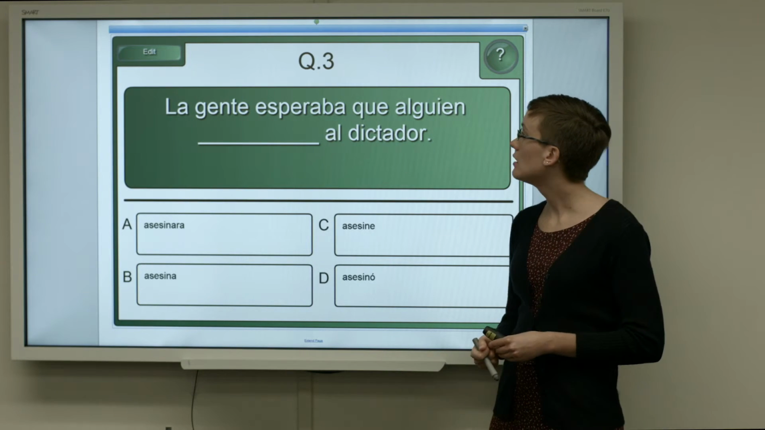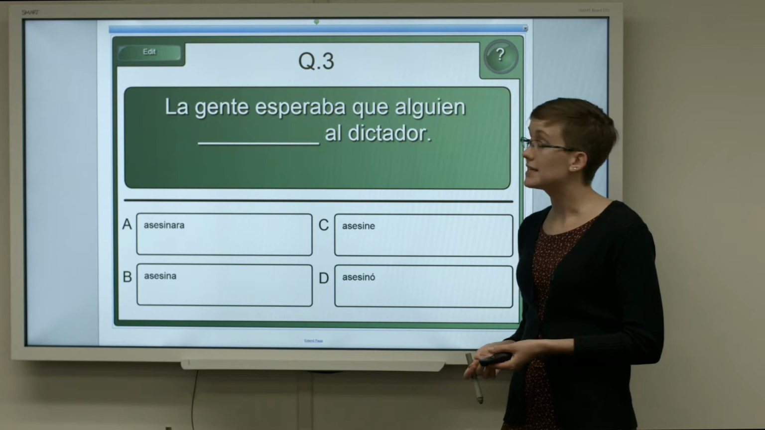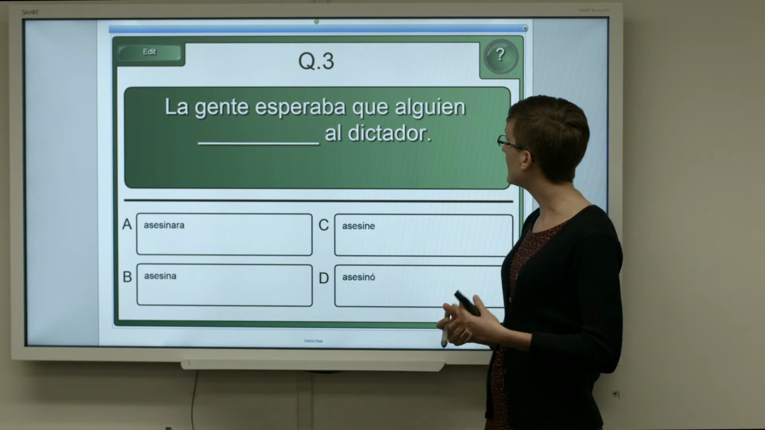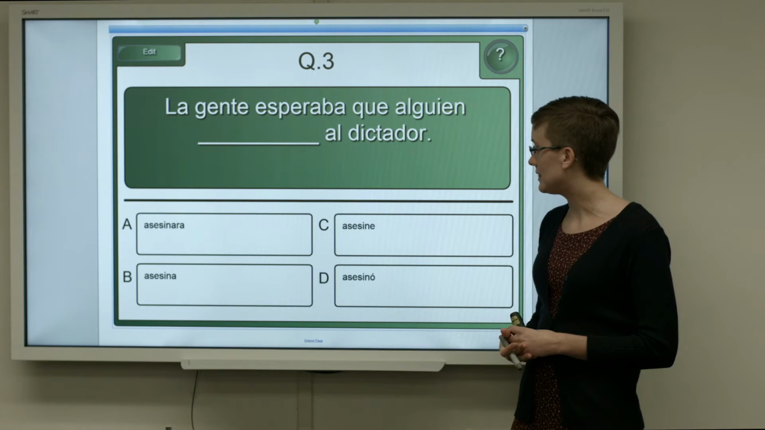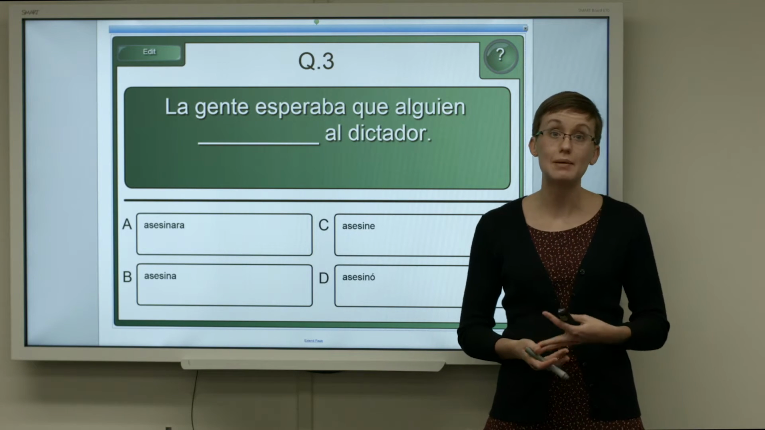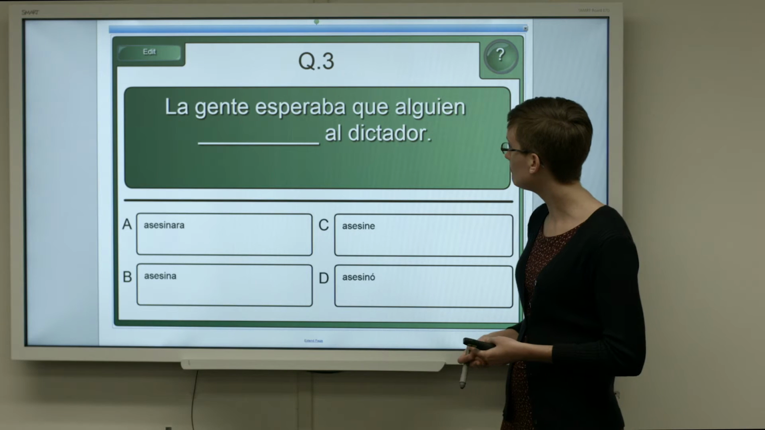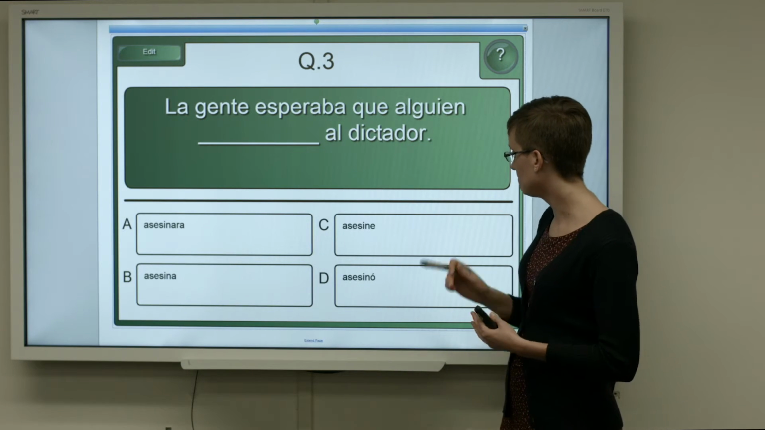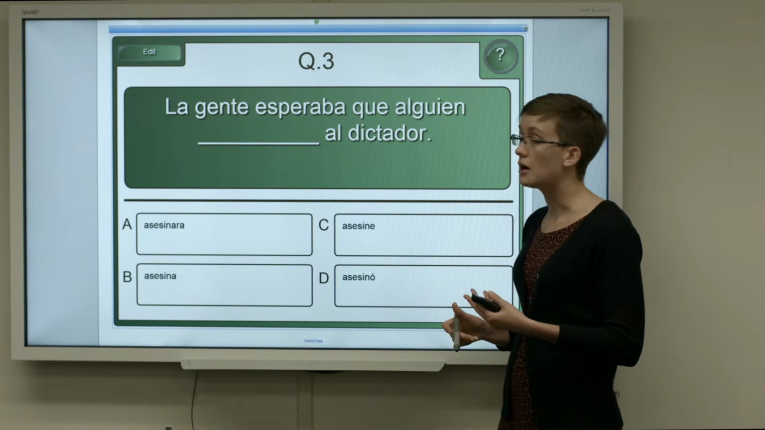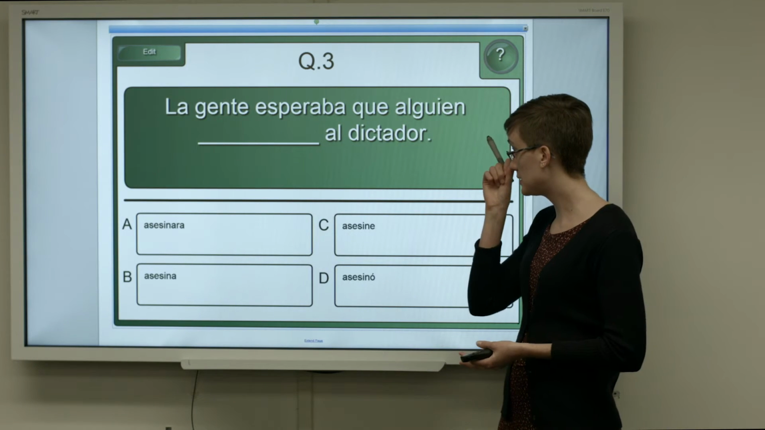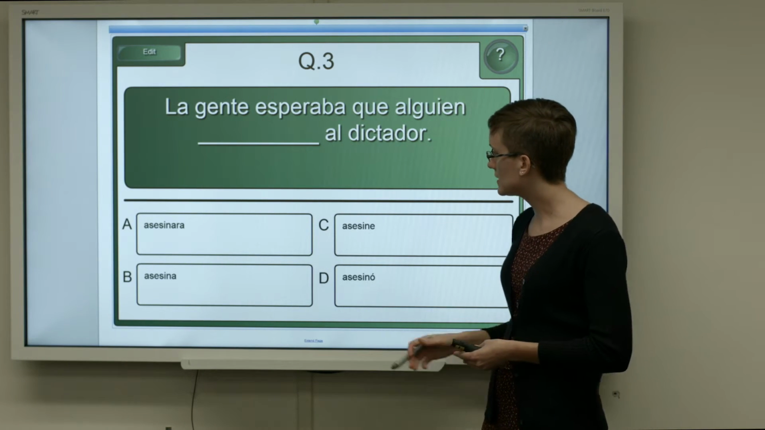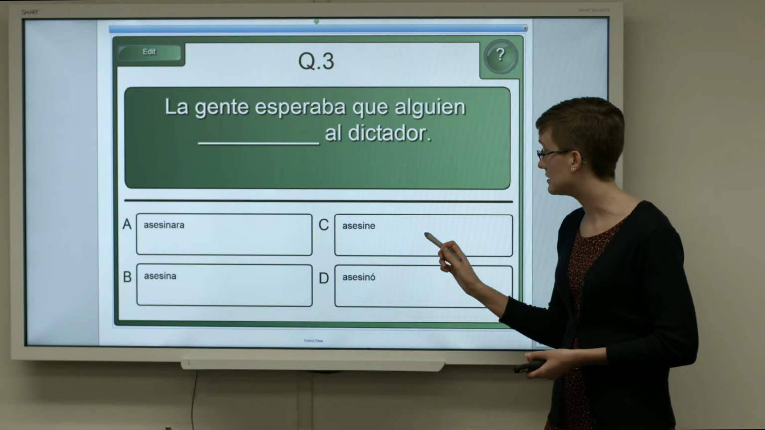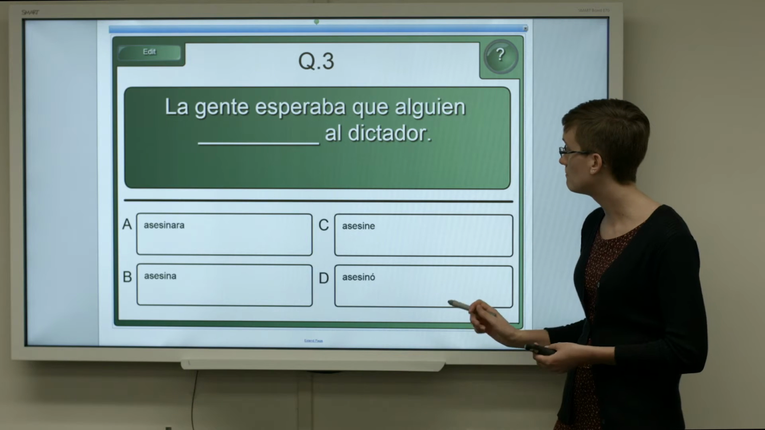Question 3. The people hoped that somebody would assassinate the dictator. La gente esperaba que alguien al dictador. So we are working with the verb asesinar. Our subject here is alguien, so we need third person singular. Our choices are asesinara, asesina, asesine, and asesino.